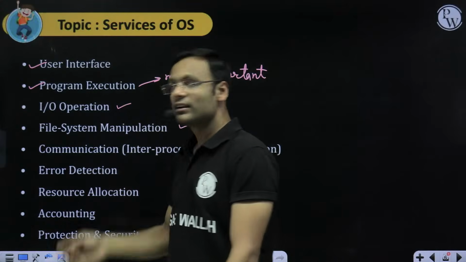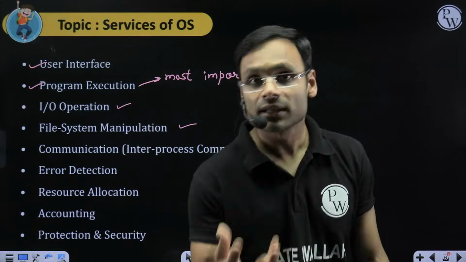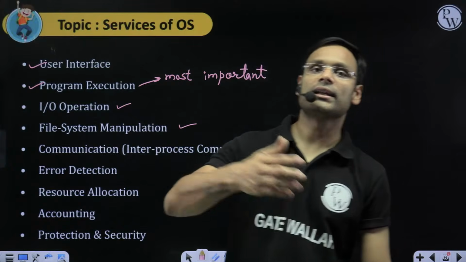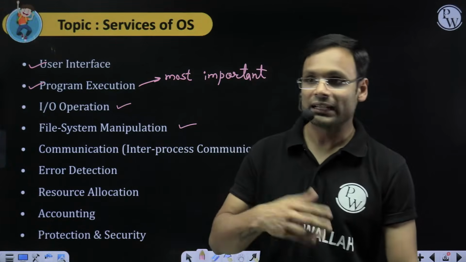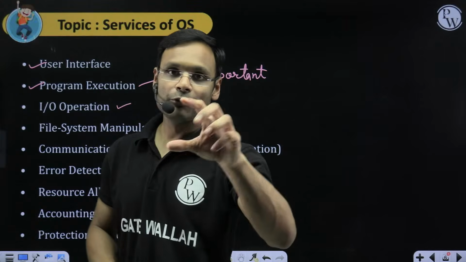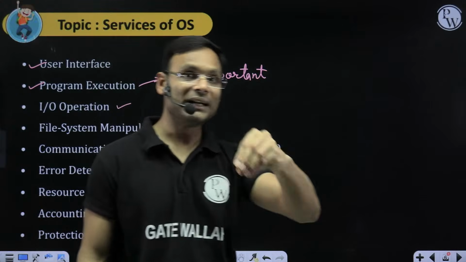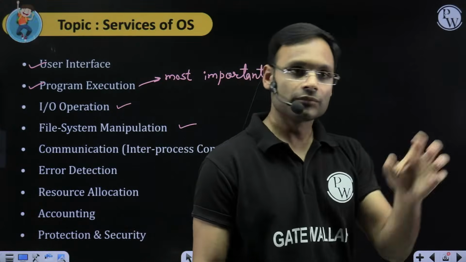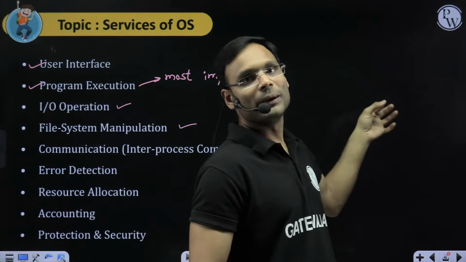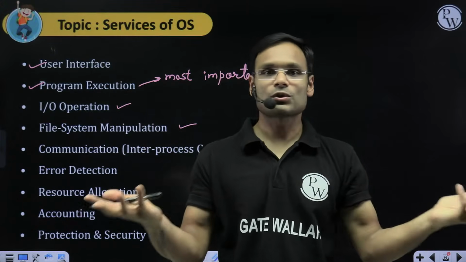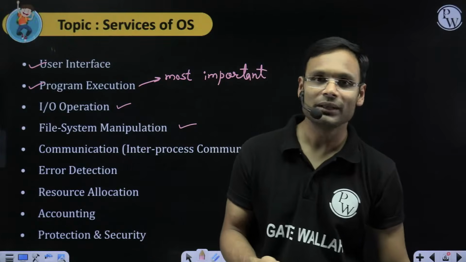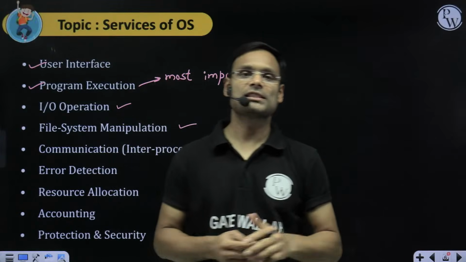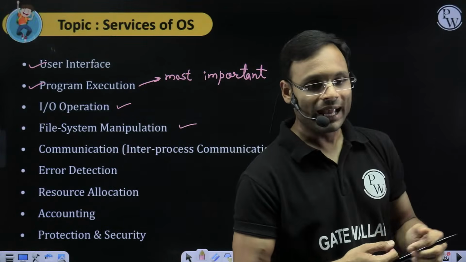Next, error detection. If any error comes, that error is detected by the operating system, like the internet connection is not there. If you are transferring a file from your pen drive to somewhere, and while copying the file you remove the pen drive, the source of the file is not available. That particular error message will come. Such kinds of errors come.